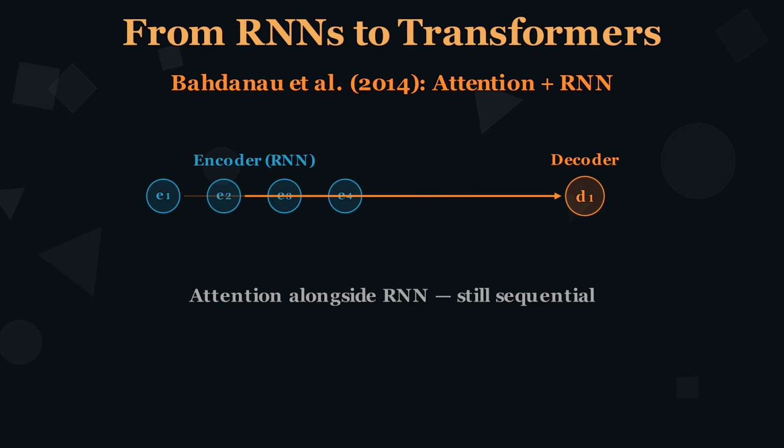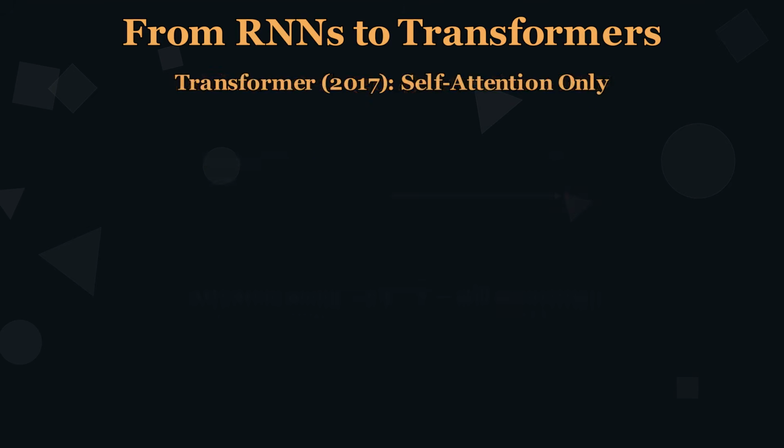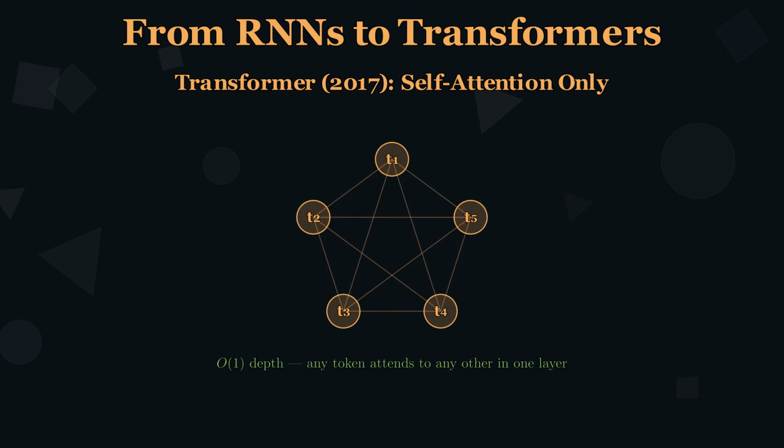But the radical insight had not yet arrived. The encoder and decoder were still sequential RNNs. Attention was an addition, not a replacement. The radical insight of "Attention Is All You Need" was: remove recurrence entirely, use only attention. Self-attention is O(1) in depth. Any token can attend to any other in a single layer. RNNs require O(n) steps for the same thing.